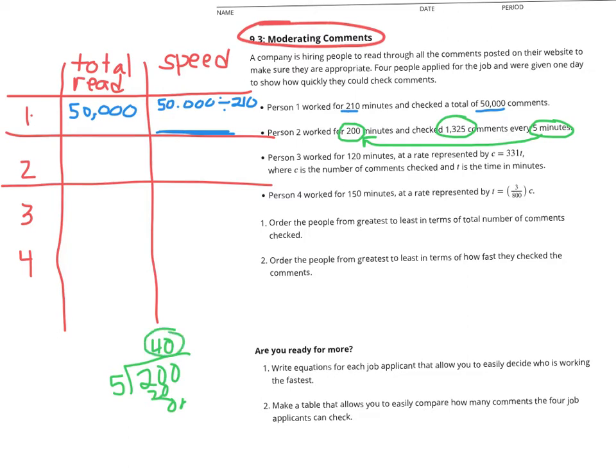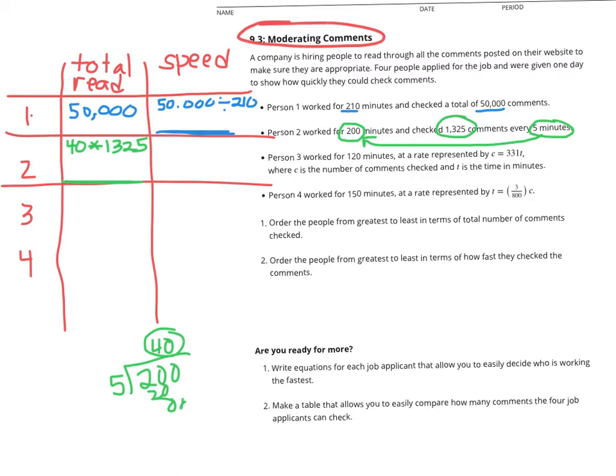So in order to find out the total comments that they're going to read, I'm going to take that 40 and multiply it by 1,325. And that will give me their total comments read. Okay, so do that out for me. Put that answer here. And then what we need to do is, what's their speed?